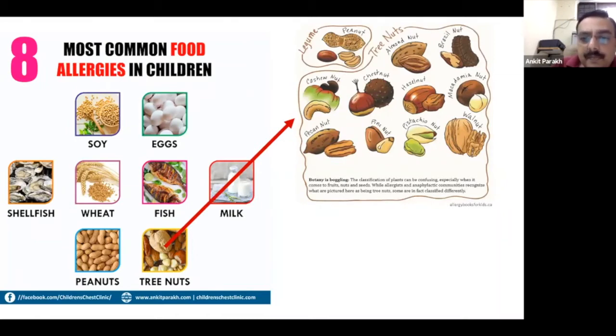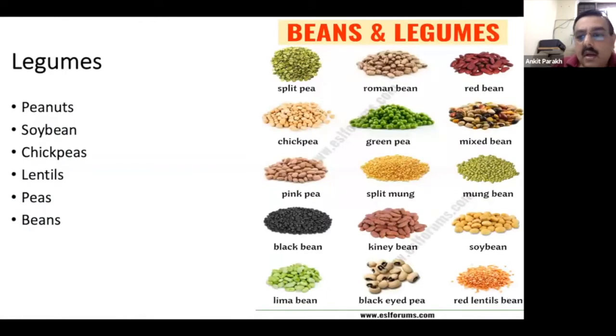Now, in addition, what we also see in the Asian population and in India is allergy to legumes. So peanut, as I said, is a legume. Then you have soybean, chickpeas, lentil, peas, and beans.